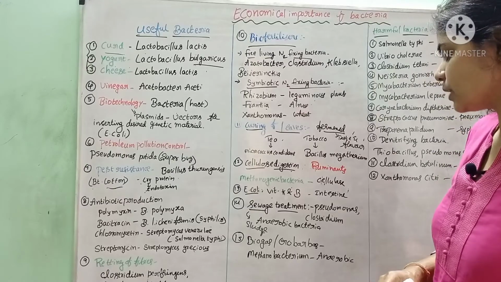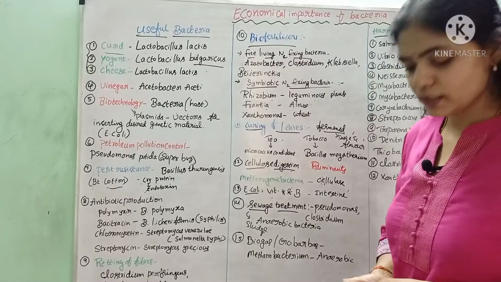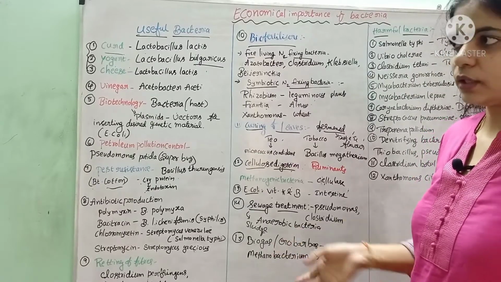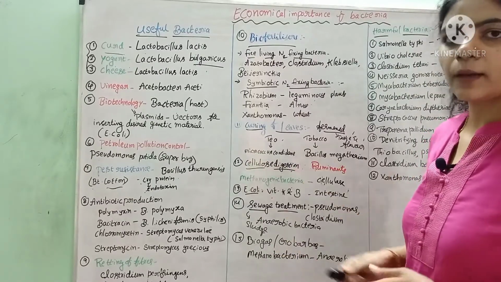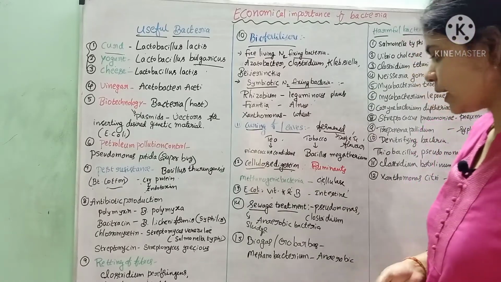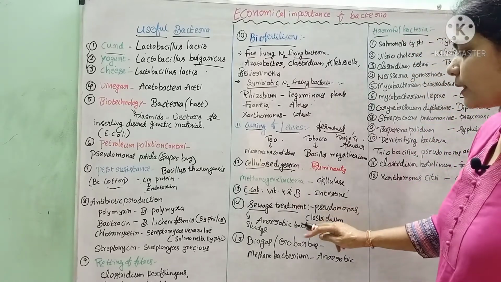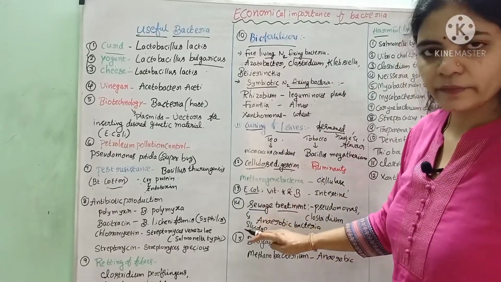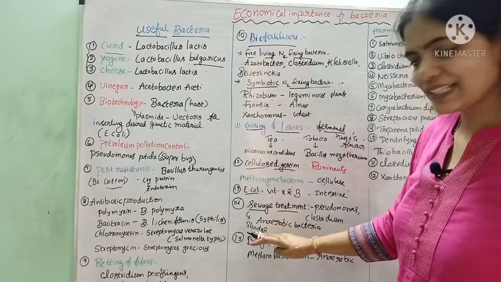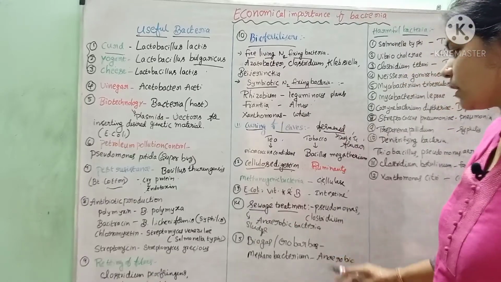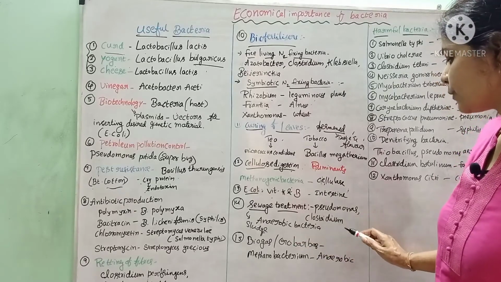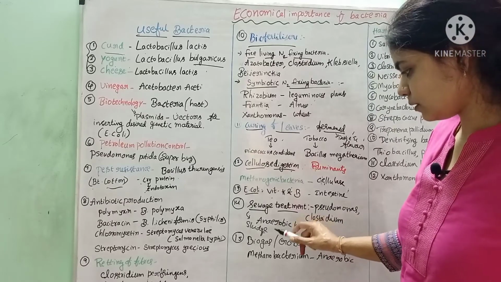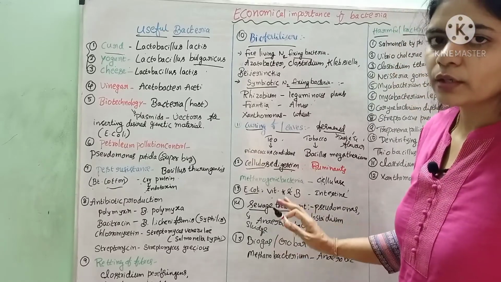Sewage treatment. What is the sewage? It is nothing but the waste water released from our houses, and all the waste is collected and dumped into the municipal sewage treatment plants, where the waste water and the solid waste is treated by using some bacteria. Mainly the solid waste is called sludge. That sludge is treated by using anaerobic bacteria like Pseudomonas and Clostridium. They help in the proper digestion of that sludge and make it not harmful.